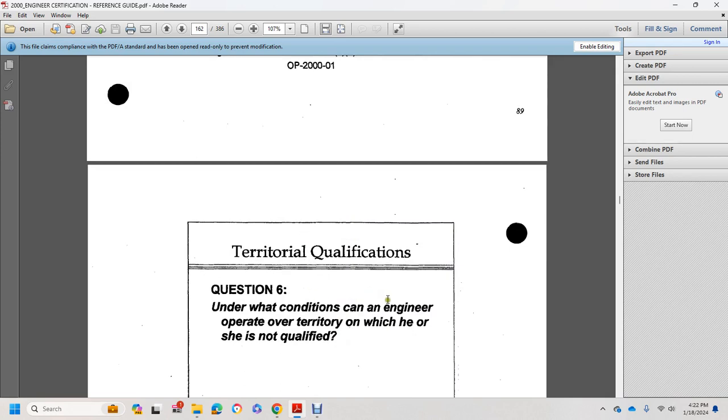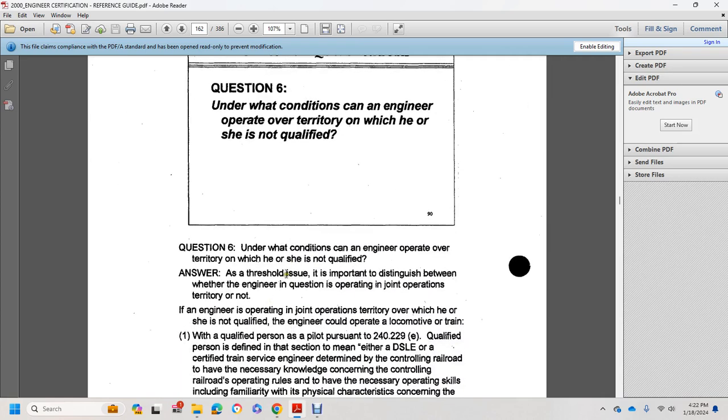Question 6. Under what conditions can an engineer operate over territory on which he or she is not qualified? At the threshold of the issue, it's important to distinguish whether the engineer in question is operating in joint operation territory or not.